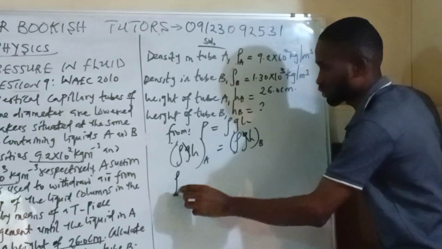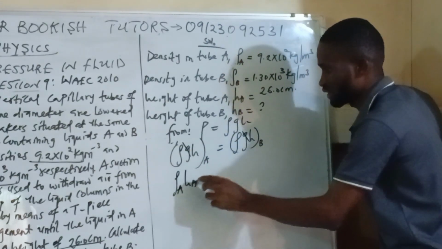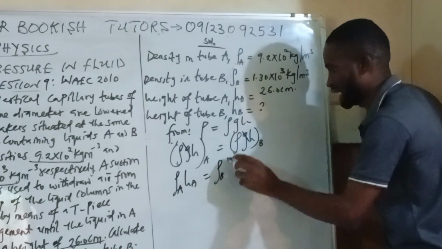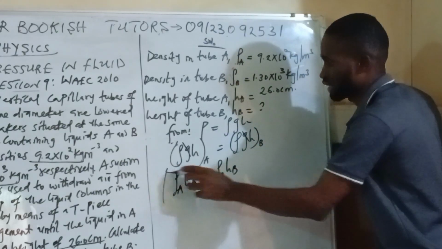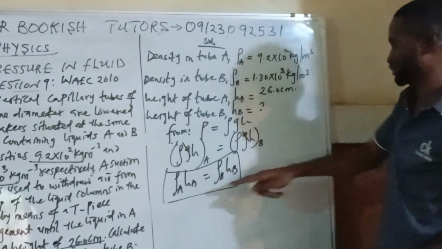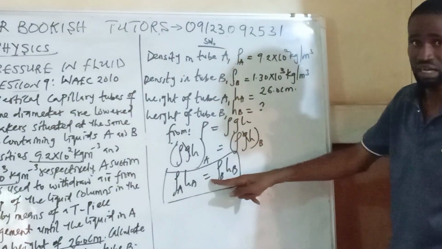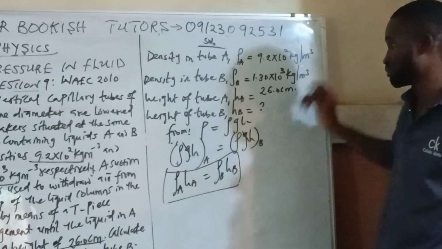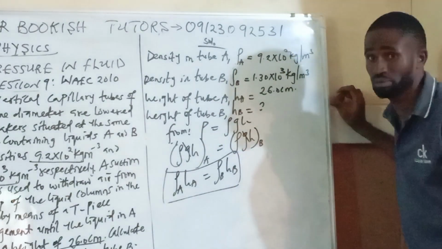So we have rho of A, H of A is equal to rho of B and H of B. So this is the formula we are going to use. I can just state it from here. No need of proving all of that because I've already stated it before now.